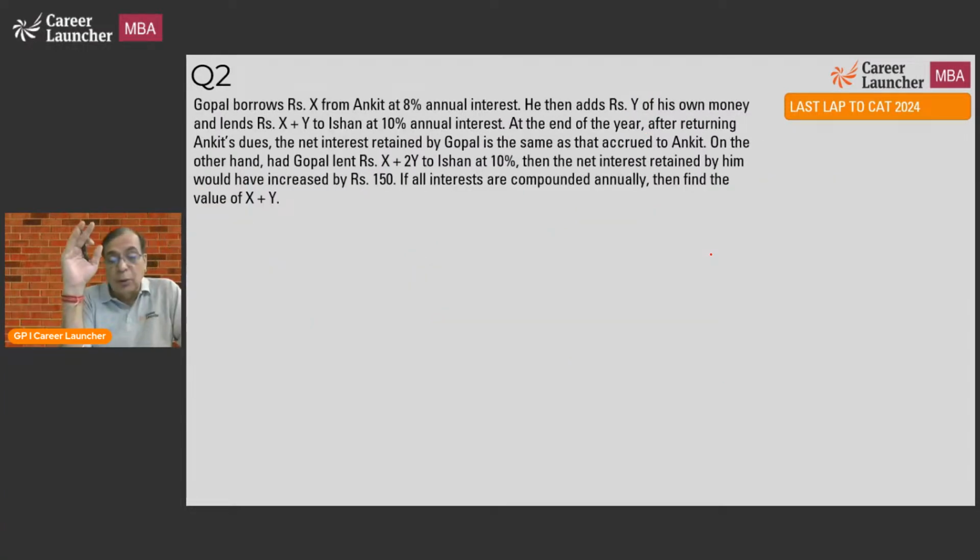Okay. Question number 2 looks lengthy to read, but please read the question completely and then decide whether you want to do it or not do it. Because if you decide just based on the length, you might miss out on an easy question.